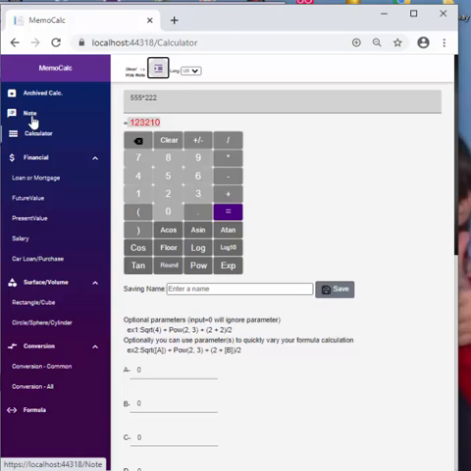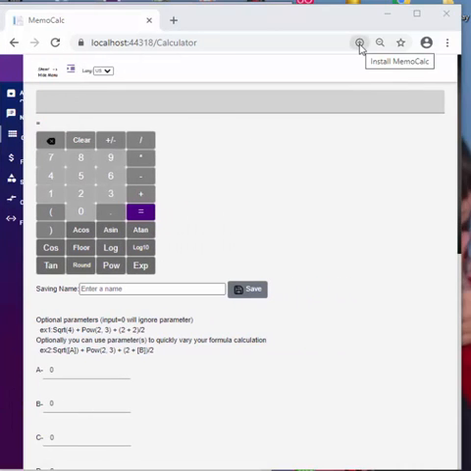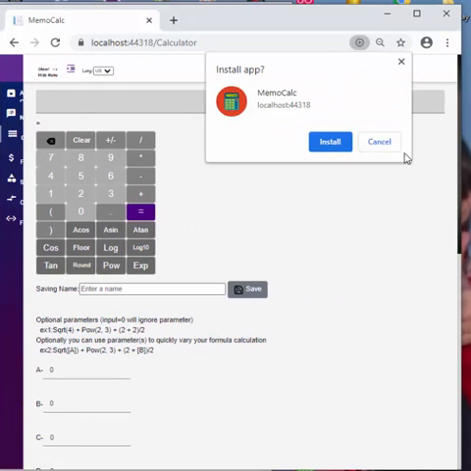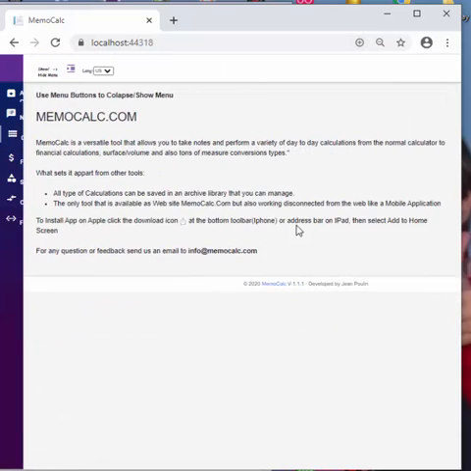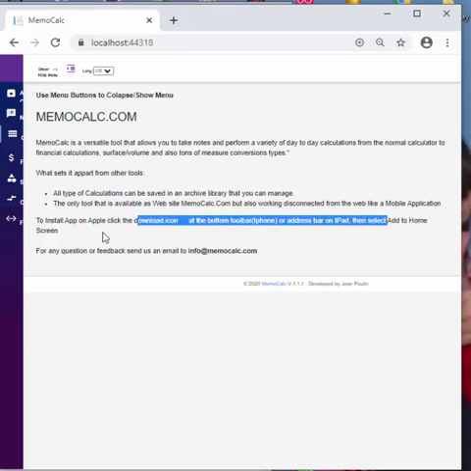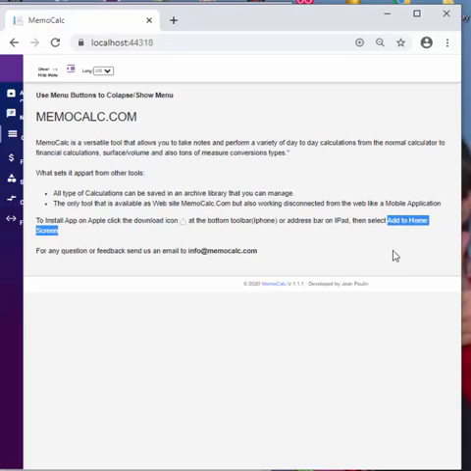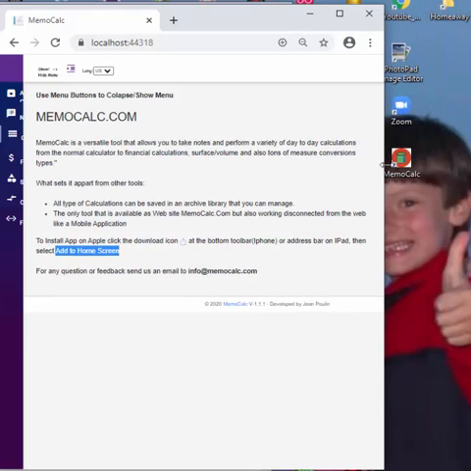So if I come back to the possibility of saving it as a mobile application, first, I forgot to tell you that this type of installation is also possible to do with iPhone and iPad, except that it's slightly different. It's the plus sign. You have the share icon here on iPad and iPhone, and it's on the right here or at the bottom. Once you click on it, you have to select Add to Home Screen. This is important to select, and after that I think there's a confirmation, and that's it. It will create an icon like this.